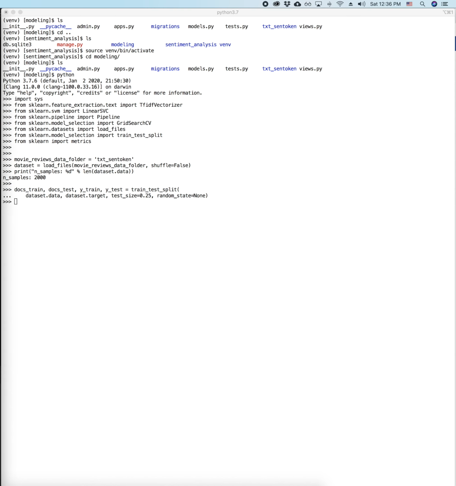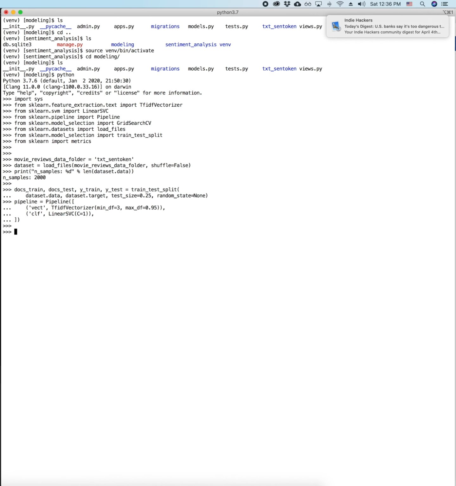Now let's build a machine learning training pipeline. Scikit has a great pipeline builder. Pipeline is a class, and in this pipeline constructor, I can tell the machine learning training pipeline what kind of parameters I want to use. And in this case, I want to use a TF-IDF vectorizer.